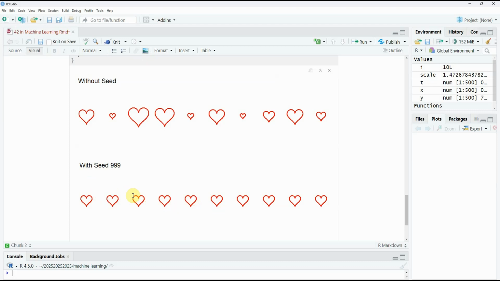So we learned what setting a seed really means. It's about making randomness reproducible. And we can pick any number we like as a seed. They all work exactly the same way.